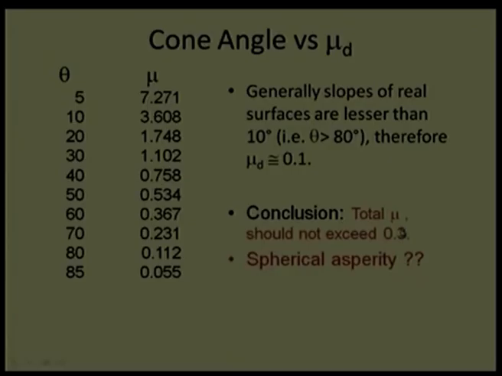So, if I add the coefficient of friction due to adhesion and the coefficient of friction due to deformation, I should not get a coefficient of friction more than 0.3. However, in the first slide which I showed with experimental results, the coefficient of friction was estimated as equal to 3.0, a very high coefficient of friction, 10 times compared to what we are able to predict through theory. Interesting thing is that